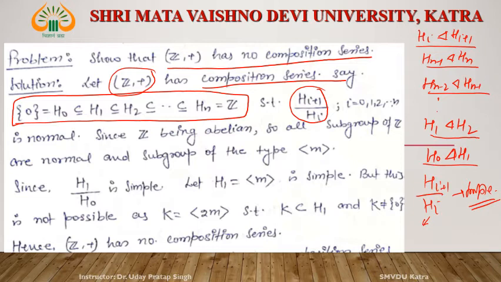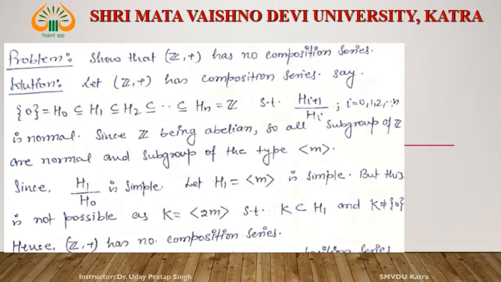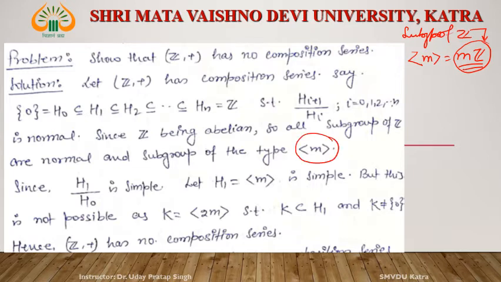What is Z? Z is an abelian group. We already saw in our previous class that a subgroup of Z is of the form mZ. We have seen this subgroup of this form. What is H_1 upon H_0? This one is simple.